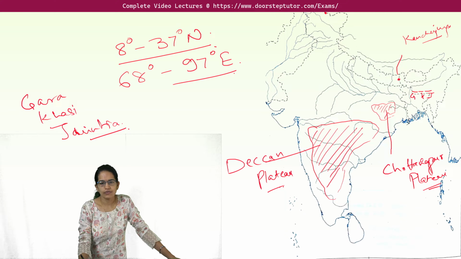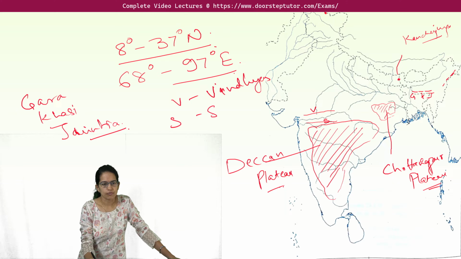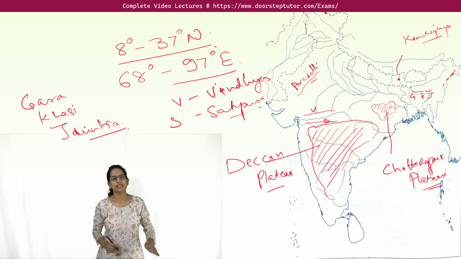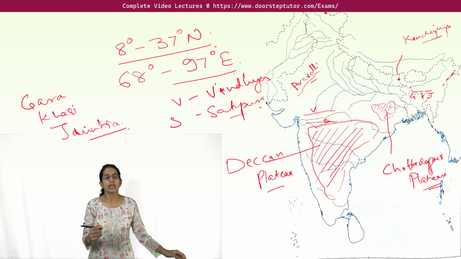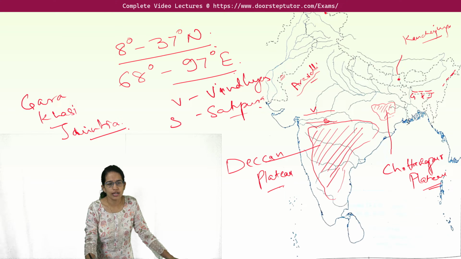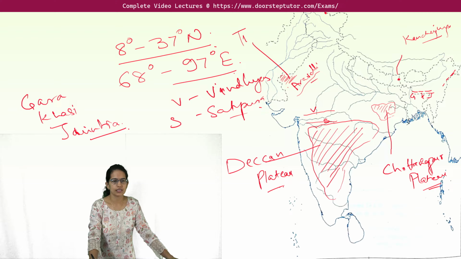Then you have the Naga Hills and the Patkai Bum. However, those are not part of the syllabus, just to give you a brief outline about this. Then two important mountain ranges, one is the Vindhyas, the other is the Satpuras. So we say V for Vindhyas and S for Satpura that we have marked here. Clear? The next is the mountain range of Aravalli. The Aravalli mountain range is here. It divides the desert region of Rajasthan from the semi-desert region, correct? The next is the Thar Desert. The Thar Desert lies in the arid areas of Rajasthan. So here the labeled region is the Thar Desert.